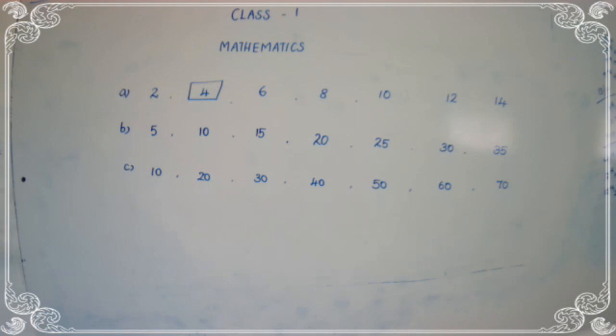See the board and write fast, and write neatly.